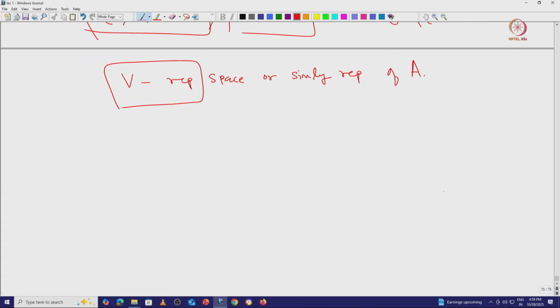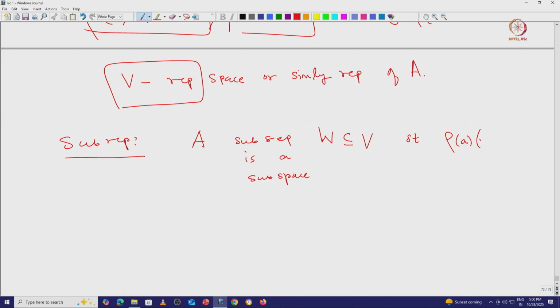Okay. So, what is a sub-representation? A sub-representation is a subspace W of V such that whenever you apply rho A on W, it preserves W. So, basically W is rho A invariant for all A in A. Then you call this W a sub-representation.